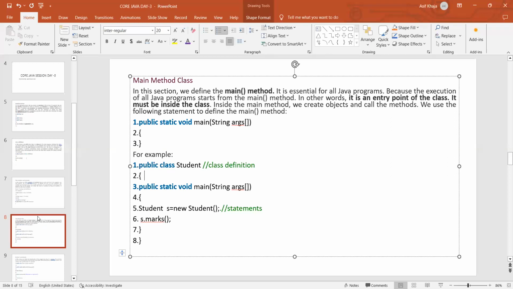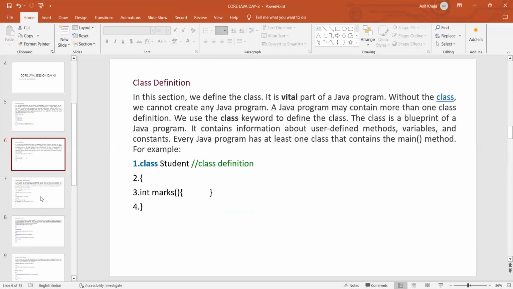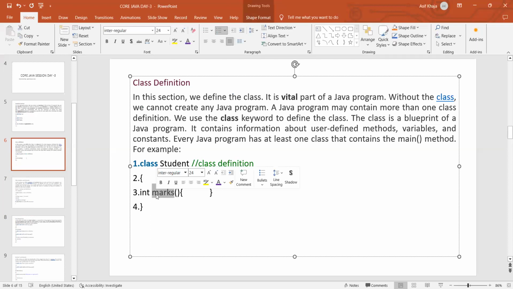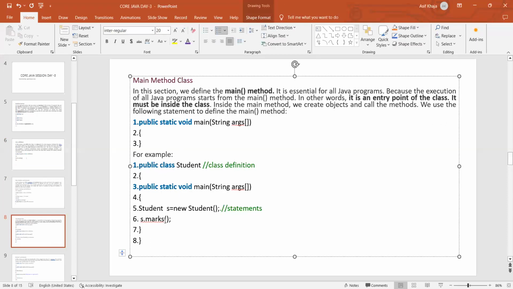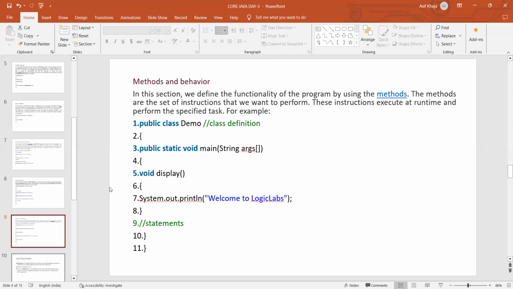Think like I have already shown you here, right? We have one method in this student class, that is marks. So we are calling that here, s.marks. We are not calling this main method with this object like s.main. We are not calling that directly, the main method will be called. This is a small example about the main method in the class of a Java program.